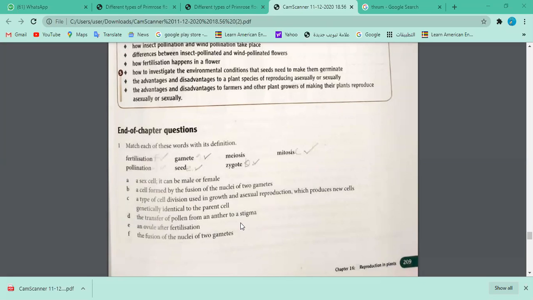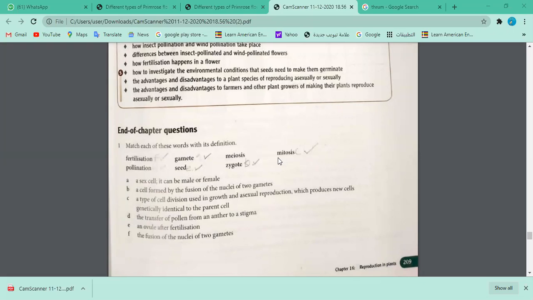Okay, but you already picked zygote, right? For this one, a cell which is formed by the fusion of the nuclei is called a zygote. You could definitely use it multiple times if it's really true, but for an ovule after fertilization, anything else you think?